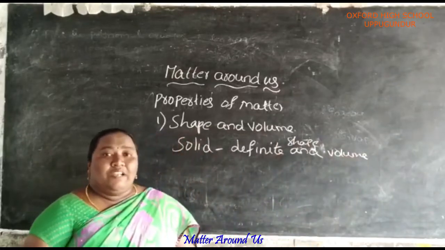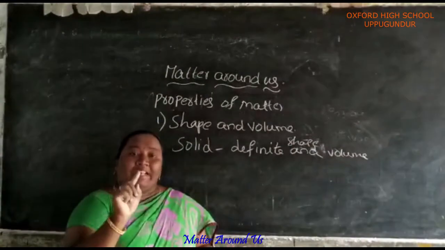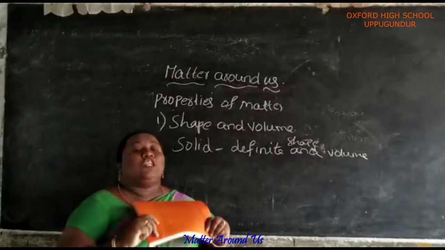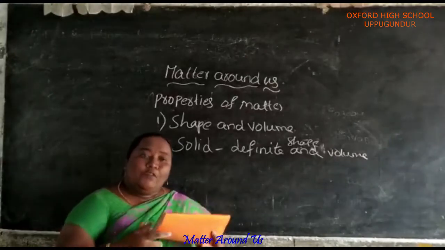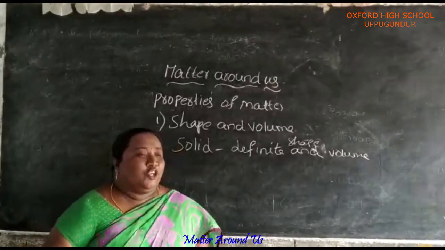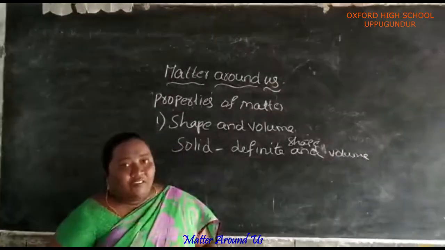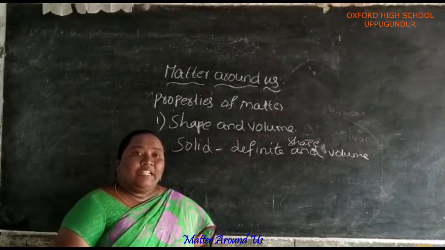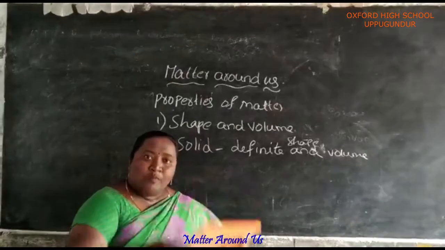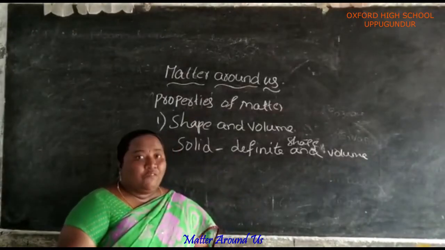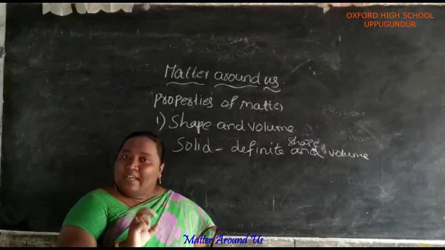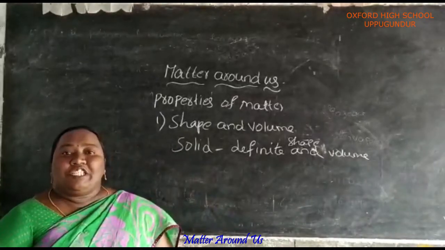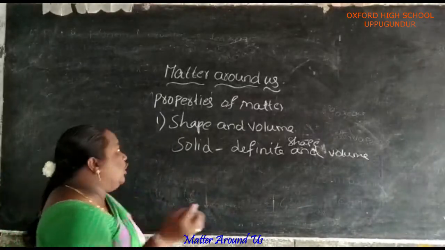Now see again, I am explaining. First, take the example of solids. Here the book is in which state? Solid state. If you keep a book on a bench or in a beaker, what will happen? The shape of the book will not change. In the same way, if you drop the book down, what will happen? It will not flow, it remains rigid. So solids have definite shape and definite volume.